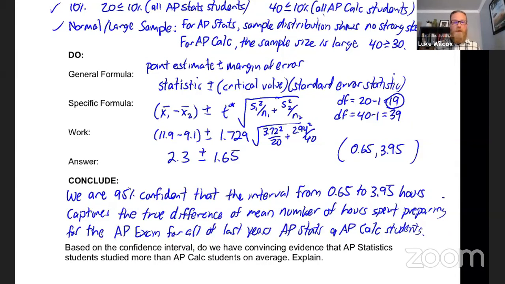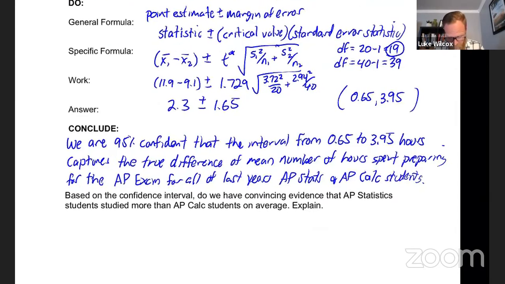And we have one final question to be able to answer, hopefully using this confidence interval. It says, based on the confidence interval, do we have convincing evidence that AP Stats students studied more than AP Calc students on average? Well, listen, take a look at our interval here. These are the plausible values. These are the values we think are plausible for the true difference in means, all of which are positive, right? And a positive value here would indicate that AP Stats students studied more than AP Calc students, right? All positive values, no negative values here. So, of course, the answer is yes.